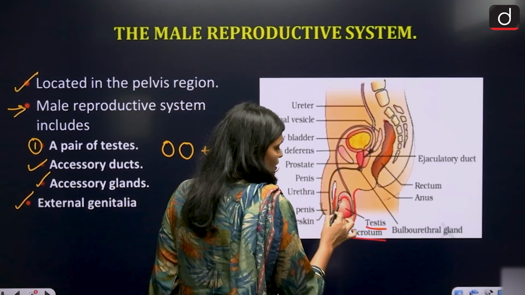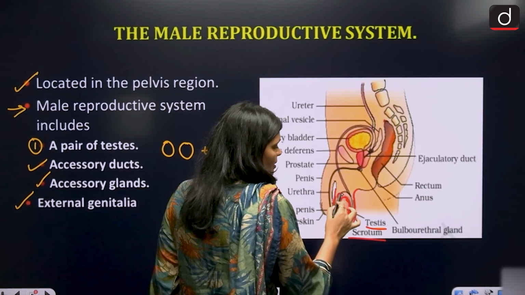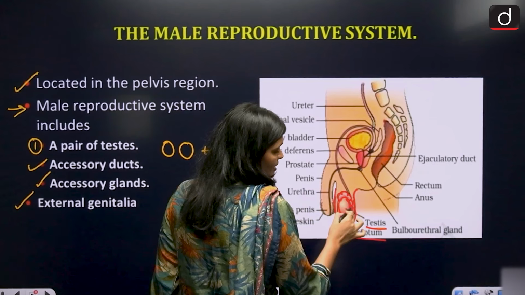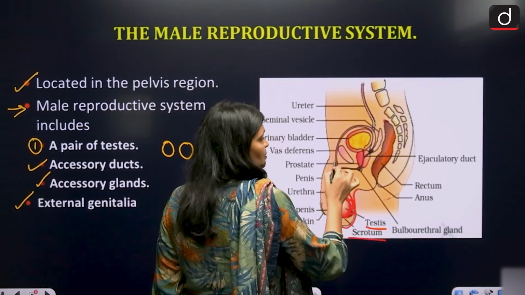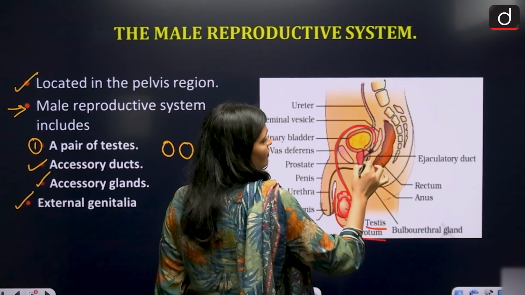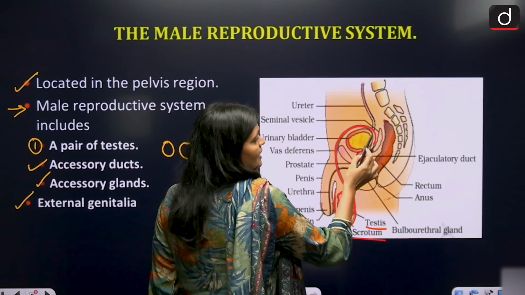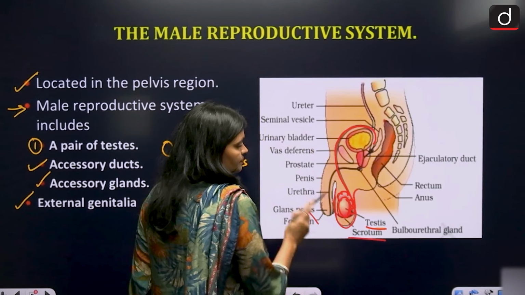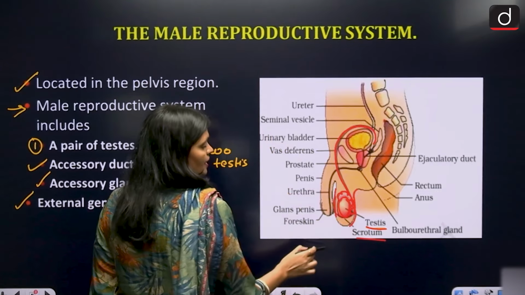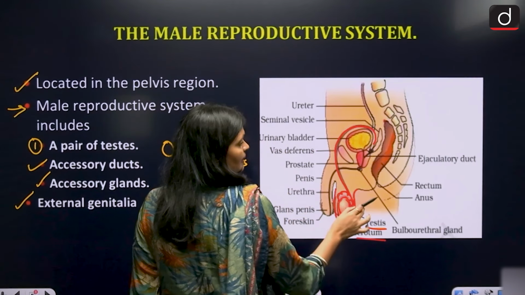Now see here, within the scrotum you have a testis. Above the testis you have an epididymis. From here you have a sperm duct. These are the sperm duct, which is called vasa deferens, right? Here, see here, testis, scrotum. Then what happened? You have epididymis.